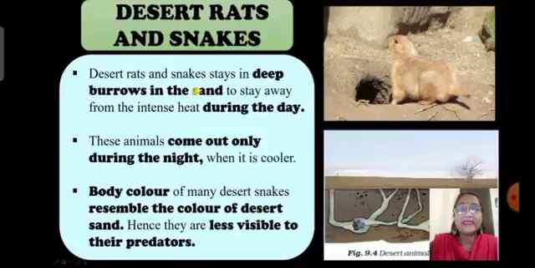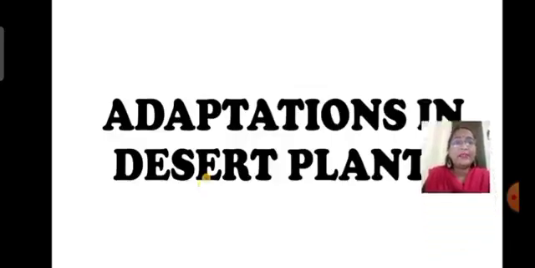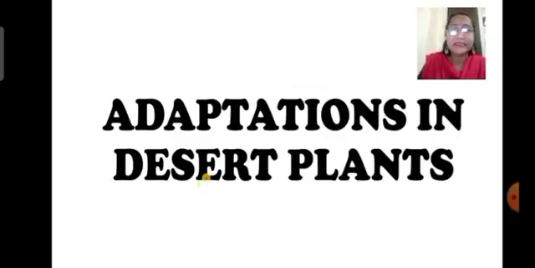Now children, next we'll study the desert rats and snakes. Desert rats and snakes stay in deep burrows to stay away from the intense sun and heat. During the day they stay inside, and these animals come out only during the night when it is cooler outside. The body color of many desert snakes resembles the color of the desert sand, and hence they are less visible to their predators.